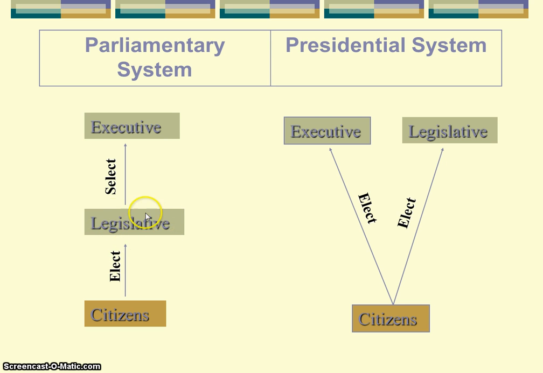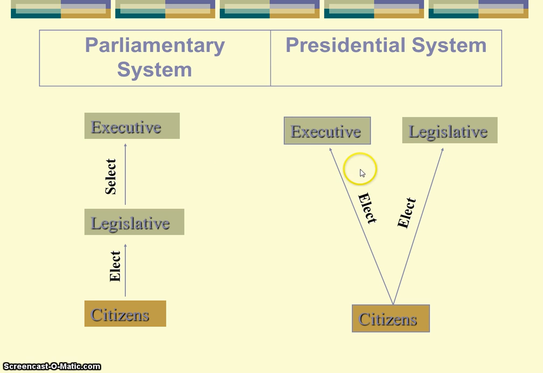Then once that group is voted in, the majority party selects their leader, which is the executive branch. In a parliamentary democracy that is oftentimes a prime minister, but it can be a chancellor or a president as well.